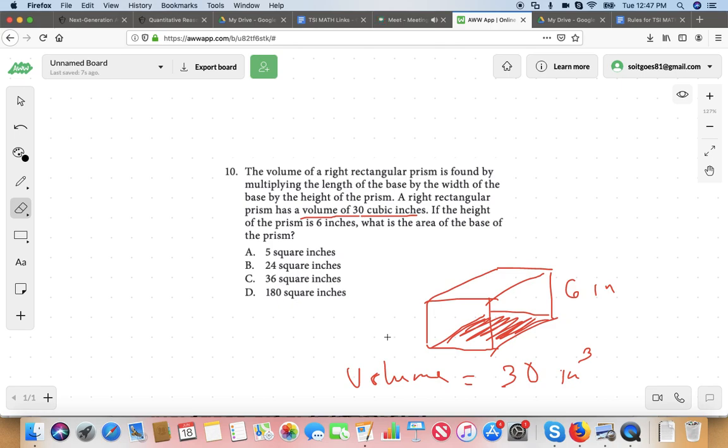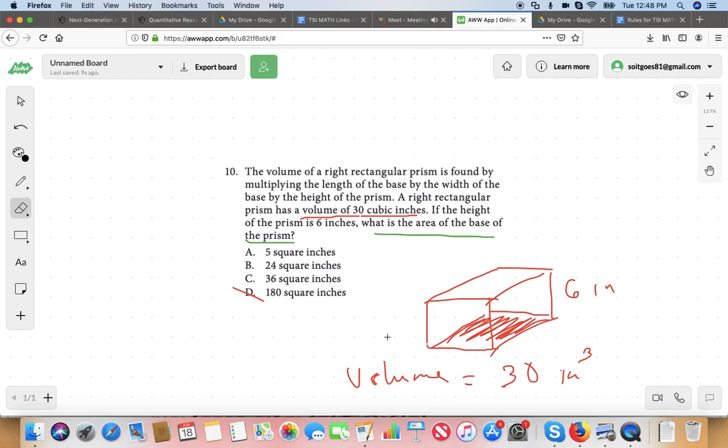So the question is asking us, what is the area of the base of the prism? It's got to be less than the volume, doesn't it? Yeah, definitely. I'm just thinking purely logically here. We can eliminate some answer choices. What can we eliminate? 180. That's crazy. It's got to be less than 30. I'm not even carrying out an operation. I know it's going to be less than 30. That's gone.